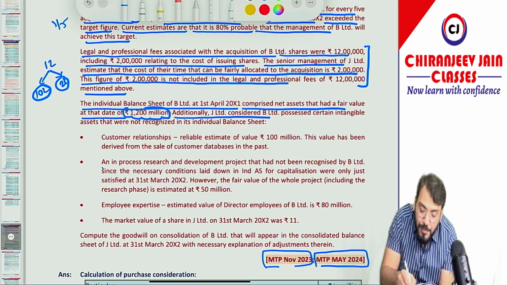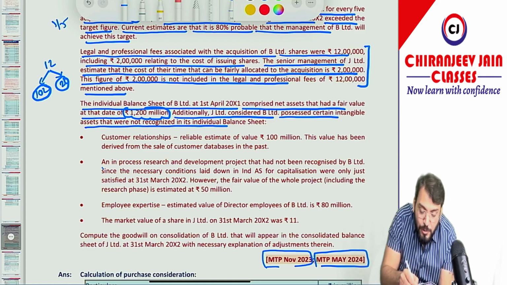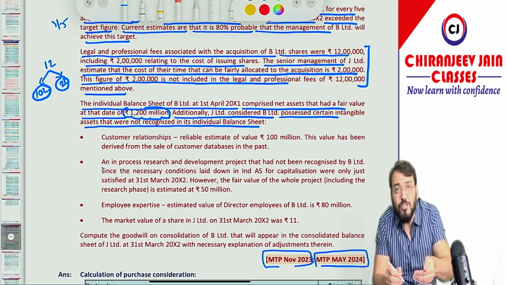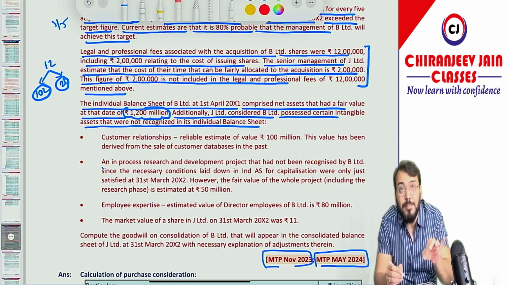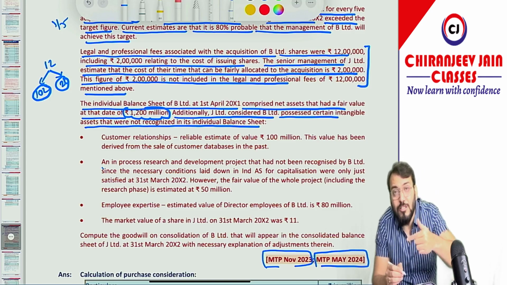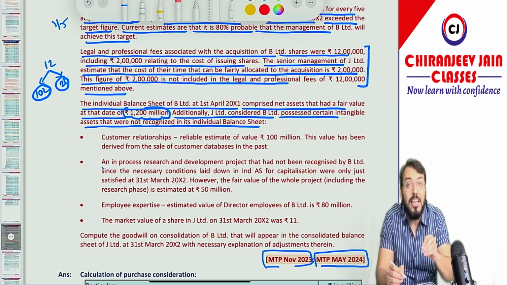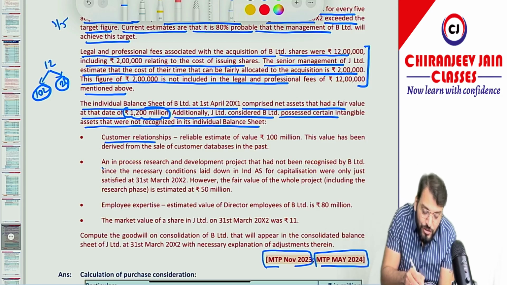Additionally, J Limited consider B Limited possess certain intangible assets that are not recognized in the individual balance sheet. Means if suppose any intangible asset which was not recognized in the balance sheet of acquiree can be recognized in the balance sheet of acquirer on the date of acquisition if it meet the definition of intangible asset. So if any intangible asset which was not recognized by acquiree can be recognized by acquirer if it meet the definition of intangible asset, even though it does not meet recognition criteria. Understood? Yes, sir.